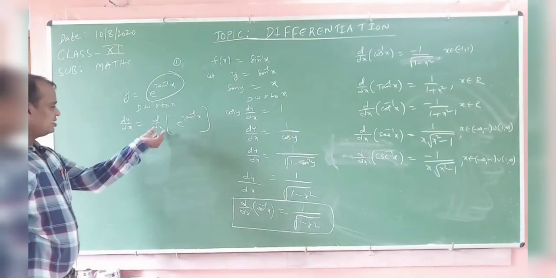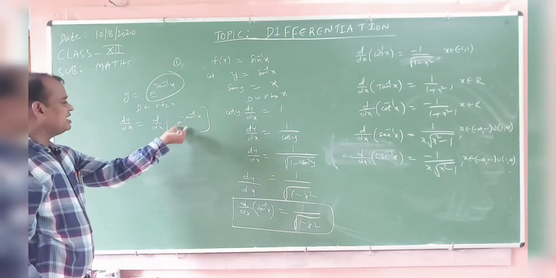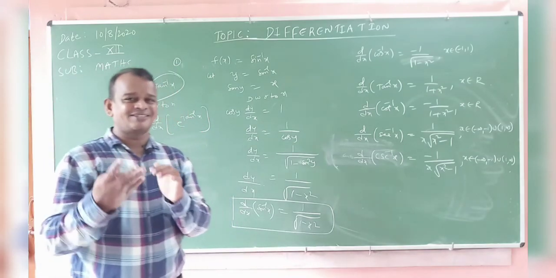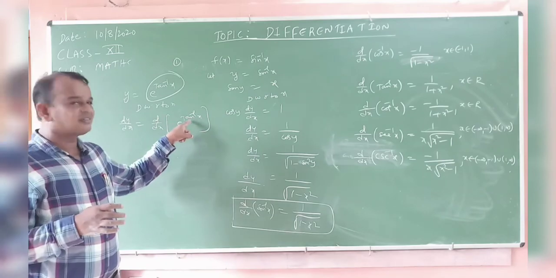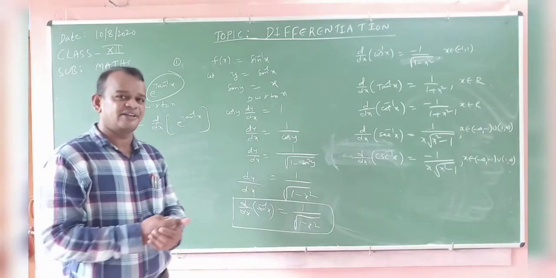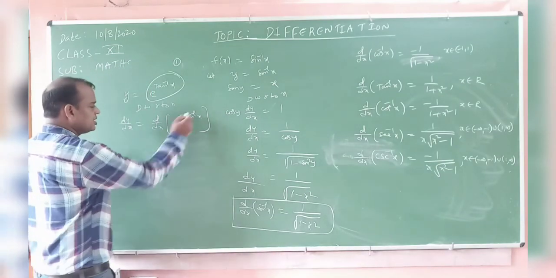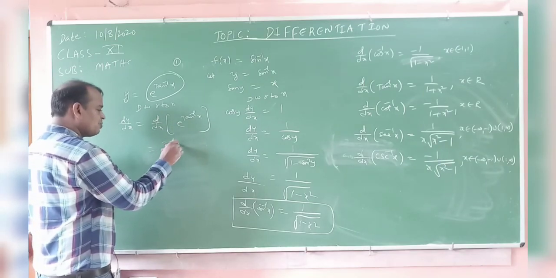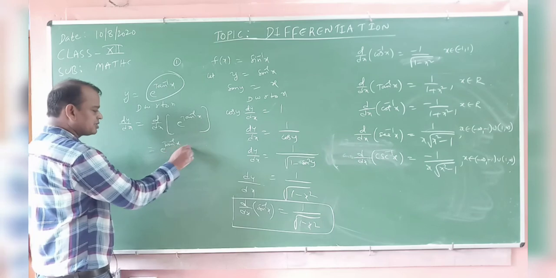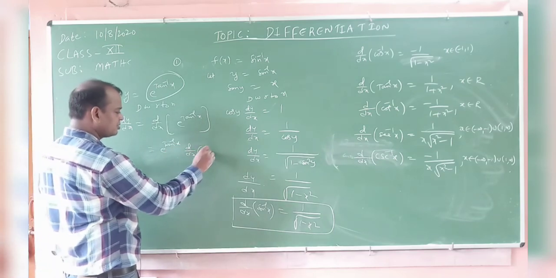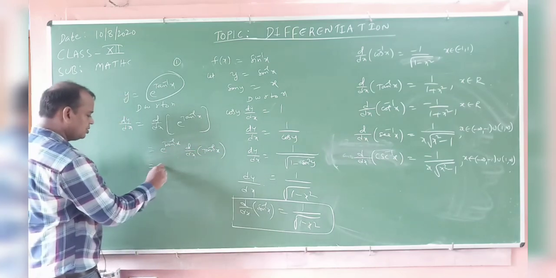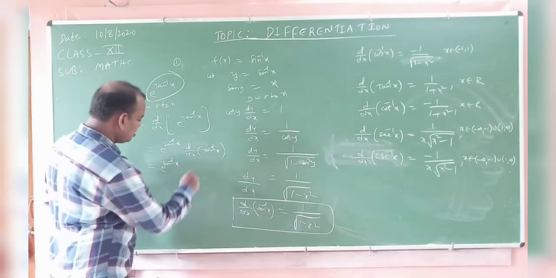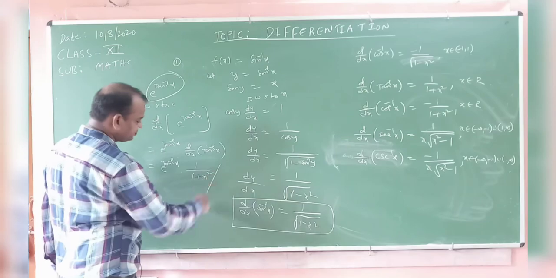Now the major function is e power x, and in the place of x, tan inverse x is there. The derivative of e power x is e power x. Now, this is a composite function, so the internal function tan inverse of x, again its derivative is needed. So e power tan inverse of x into the derivative of tan inverse of x, which is 1 by 1 plus x square.